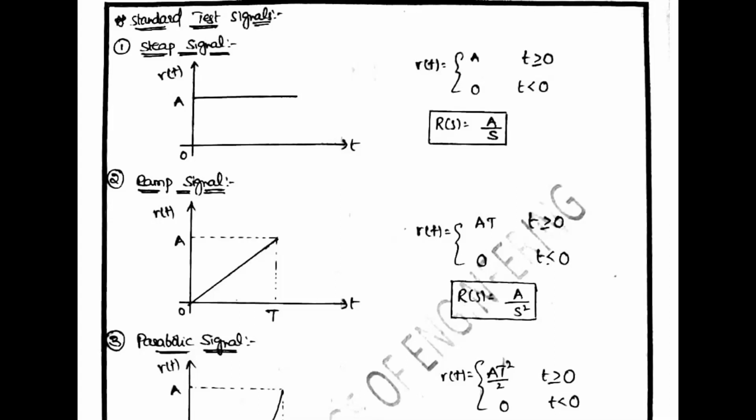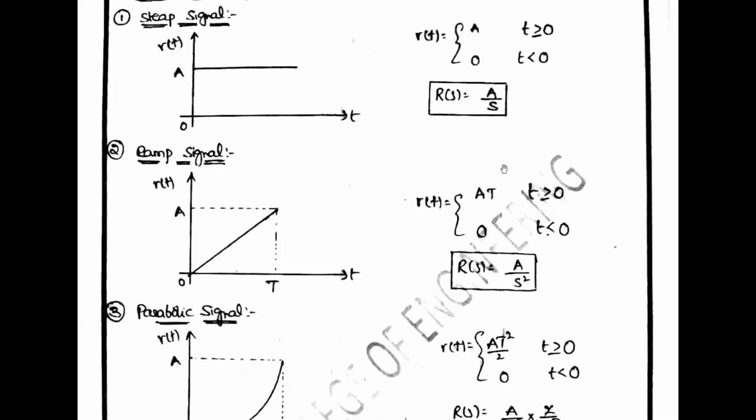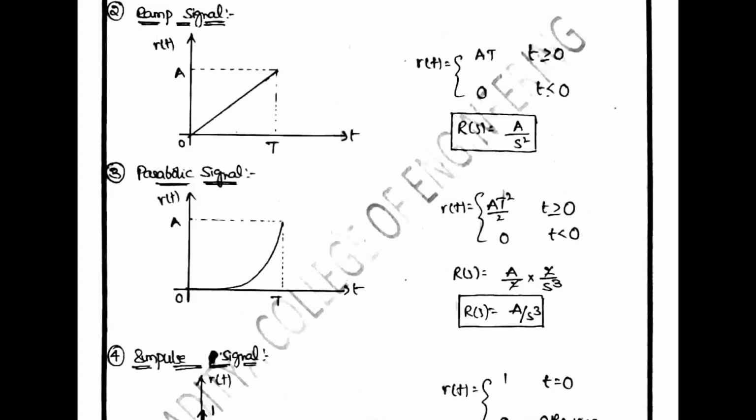And the third one is the parabolic signal. So what is a parabolic signal? In a parabolic signal, the instantaneous value varies as the square of the time from an initial value of 0.